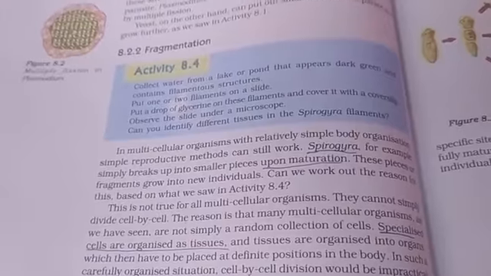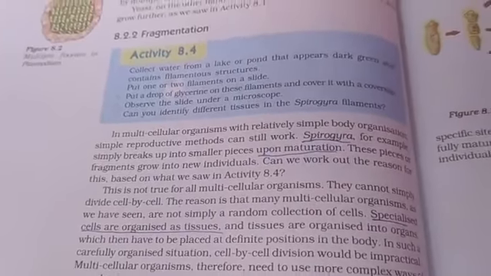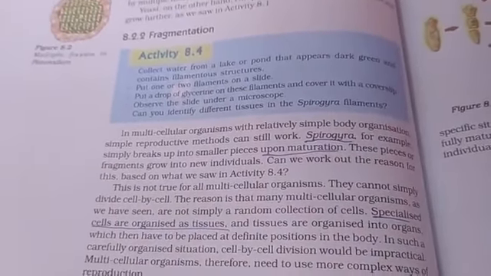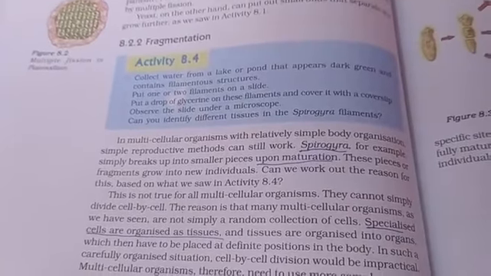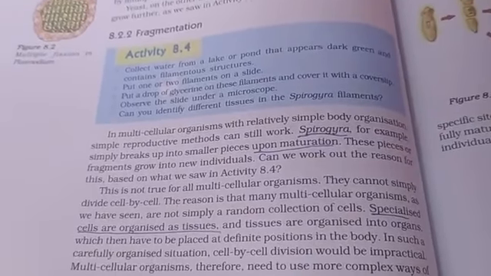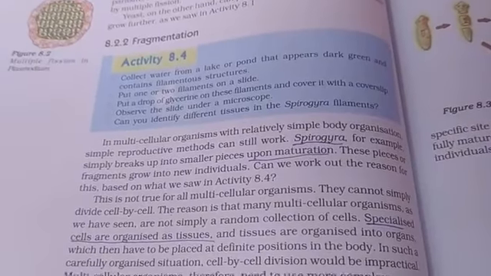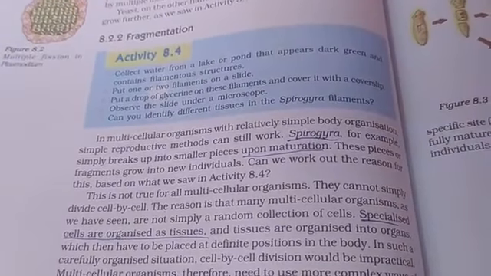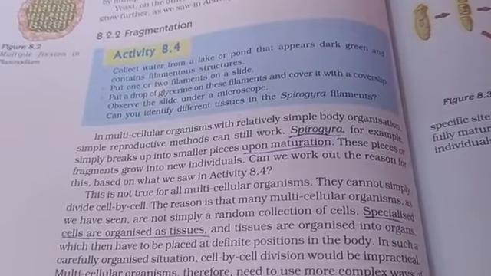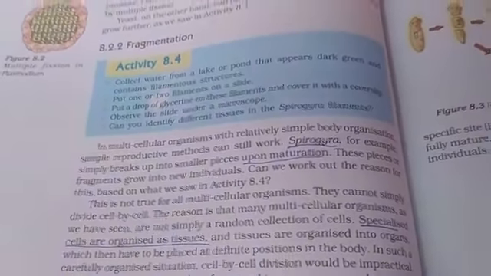Hello students. Okay, we are moving with the topic that is reproduction in organisms. Under that, in today's class we can go with asexual reproduction. As I told already, what is meant by asexual reproduction? Asexual reproduction is where the organism does not require sex organs to reproduce into another organism. That is called asexual reproduction.